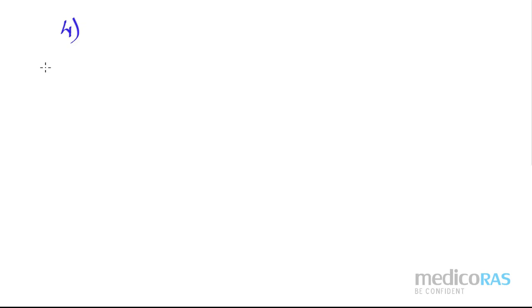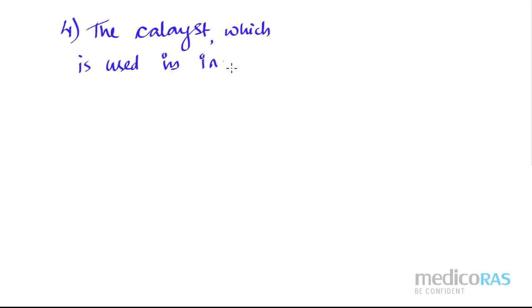Now please write down the 4th number. See, every chemical reaction we do, we must have some kind of catalyst, right? So please write down under the first part, that is outside the body, the catalyst which is used is inorganic catalyst. Okay, catalyst means what? The chemical which can increase the rate of reaction.